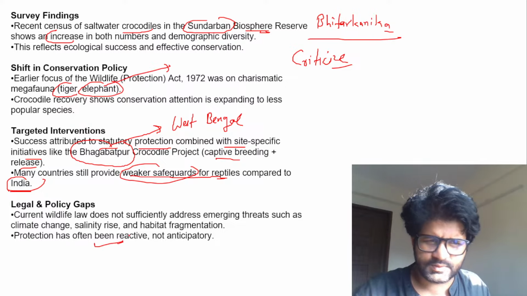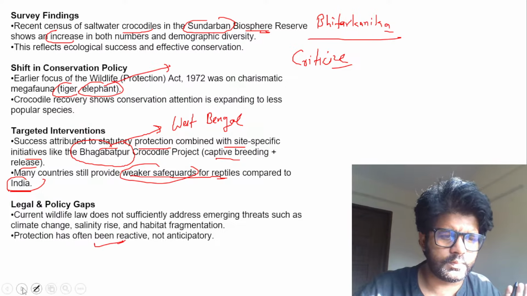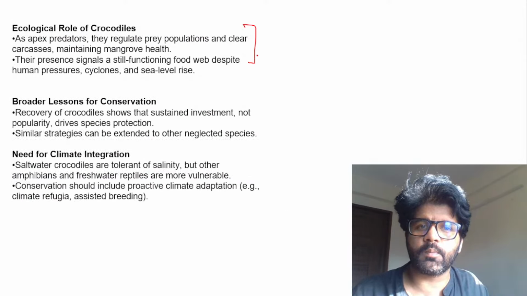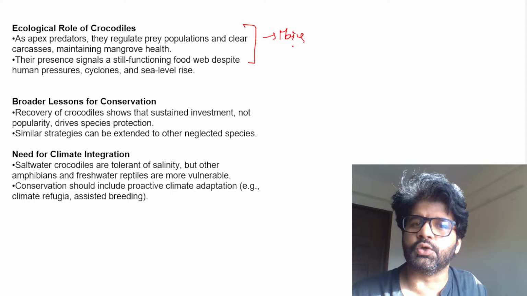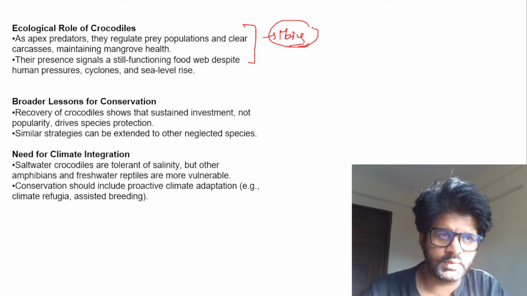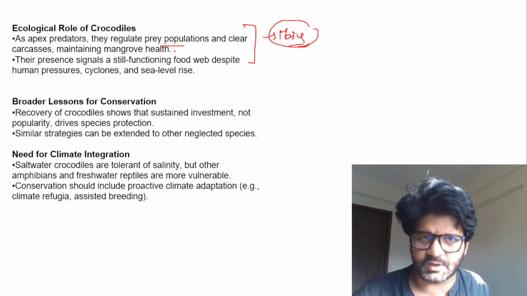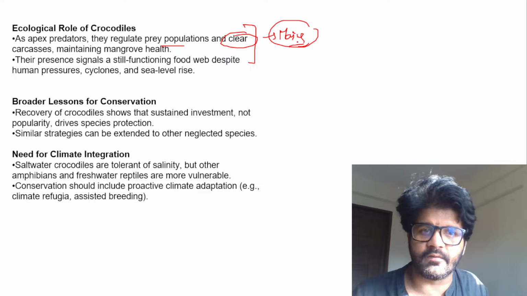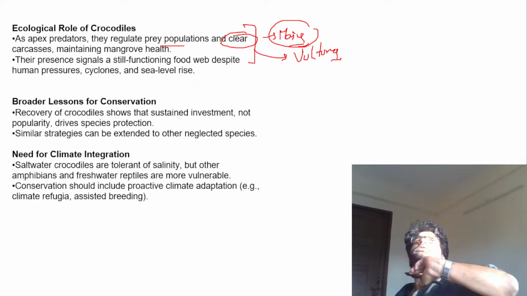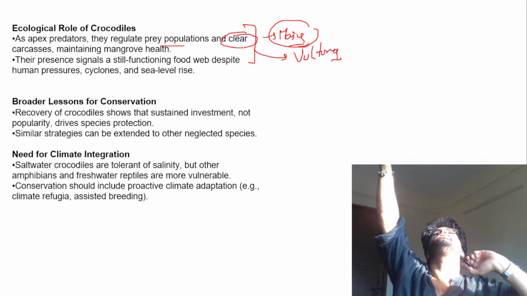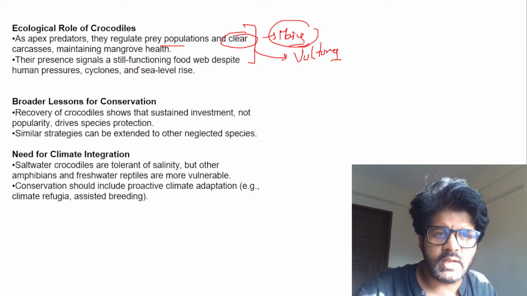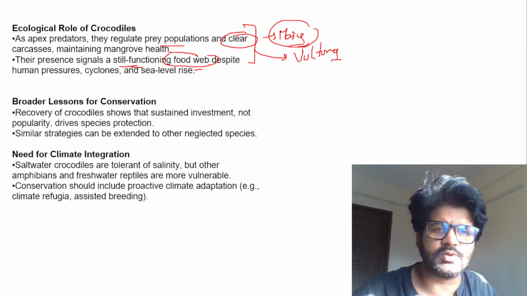And you can have a look at this. They are talking about various things. You can read it, I'm not reading it. We are focusing on the important terms here. Now, this is the point which is important from the mains perspective. They can ask you why saltwater crocodile preservation is key for us. Because they regulate prey population, as we have discussed. They clear carcasses like vultures, which we discussed earlier when we were talking about vultures in previous Hindu analysis articles. Fine. And if they are present in a particular ecosystem, that means that ecosystem is doing well.